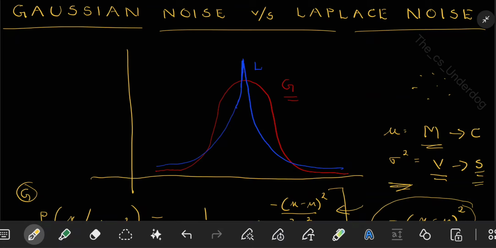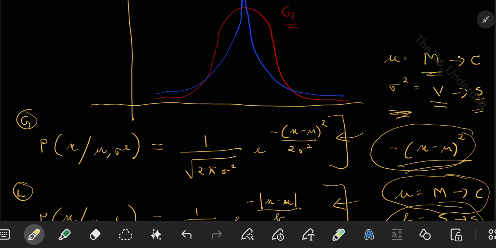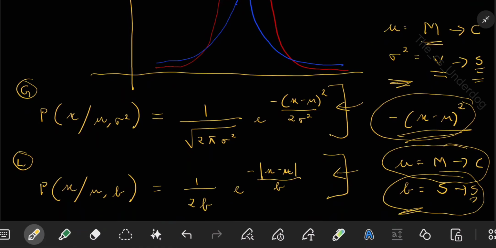Okay. On the mathematical side, what are the other differences that it introduces? We are seeing it more from a gradient descent perspective. When you see that, one point is, coming to Gaussian, we saw that the gradient is always smooth. This we had already seen in the MSE lecture, how this is smooth. So we know it grows with error magnitude.